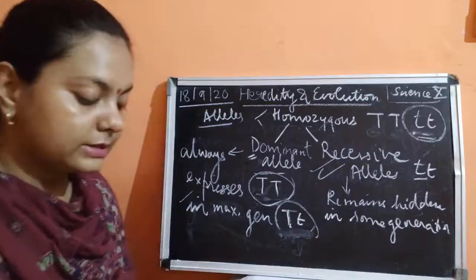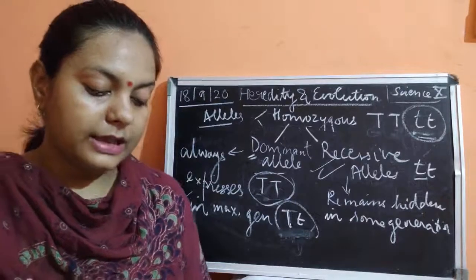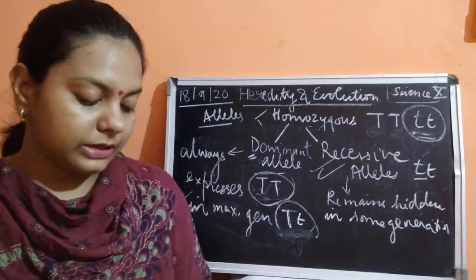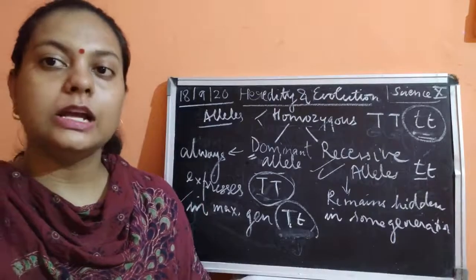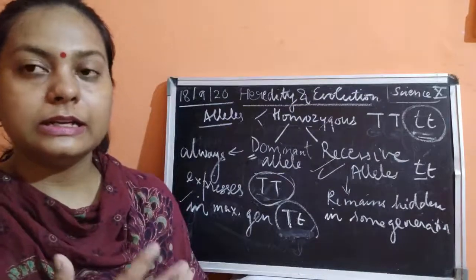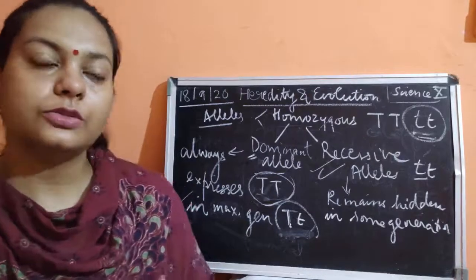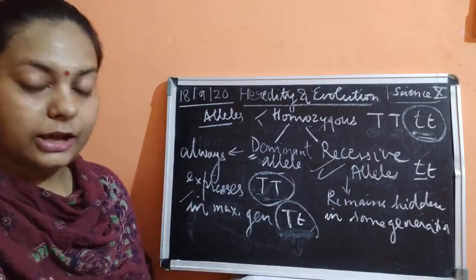Now, what is the next trait? I told you, the presence of hair on the finger. You can see a small tuft of hair is present. So the presence of hair on the finger is known as the dominant trait, as maximum people have hair on their fingers.